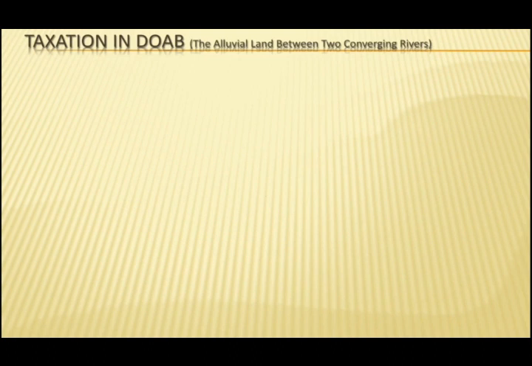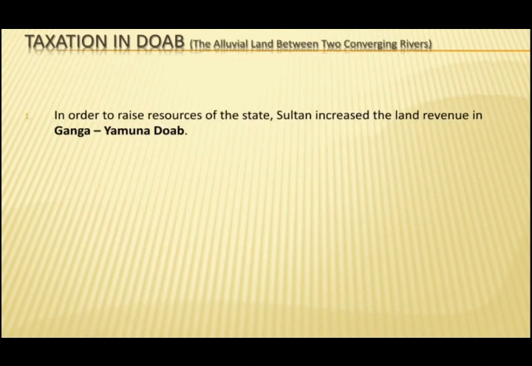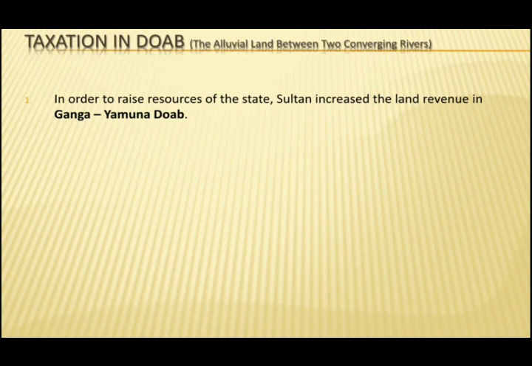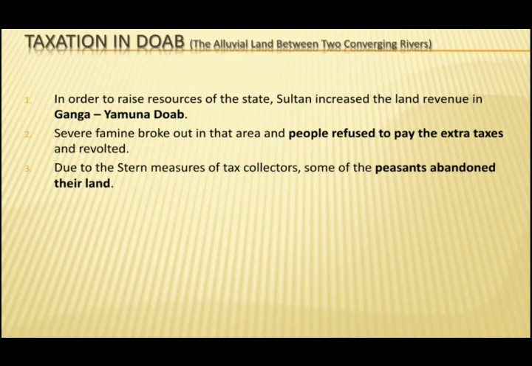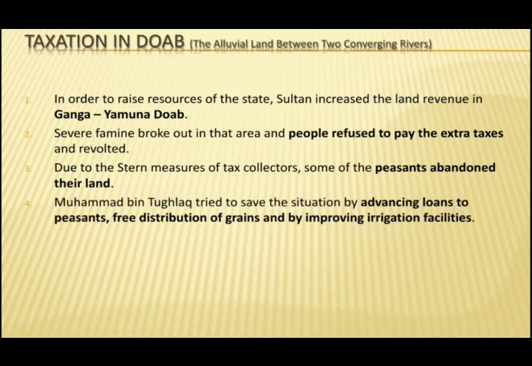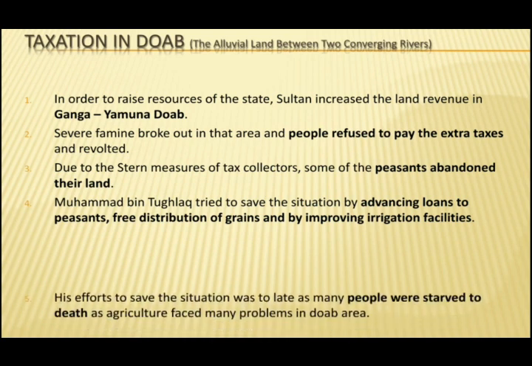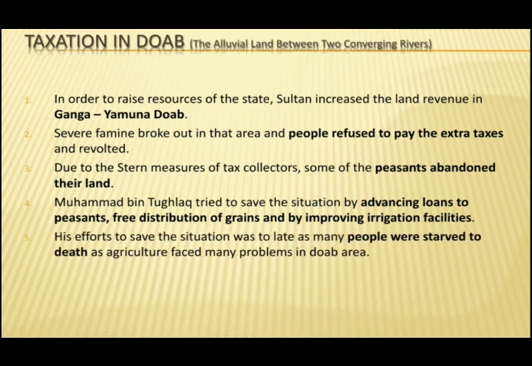In order to raise resources of the state, Sultan increased the land revenue in Ganga and Yamuna Doab. Severe famine broke out in that area and people refused to pay the extra taxes and revolted against him. Due to the stern measures of tax collectors, some of the peasants abandoned their land. Muhammad bin Tughlaq tried to save the situation by advancing loans to the peasants, free distribution of grains, and by improving irrigation facilities. But his effort to save the situation was too late as many people were starved to death, as agriculture faced many problems in Doab area.